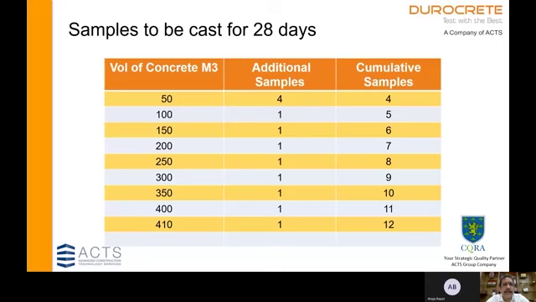For this large pour, we look at how many samples need to be cast. We have seen that for up to 50 cubic meters, we cast 4 samples for 28 days. And thereafter, for every 50 cubic meters, we add 1 sample. So up to 410, we keep adding 1 sample for every 50 cubic meters, which makes it 12 samples. Each sample is a set of 3 cubes.